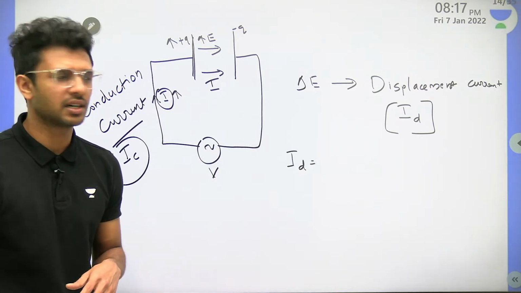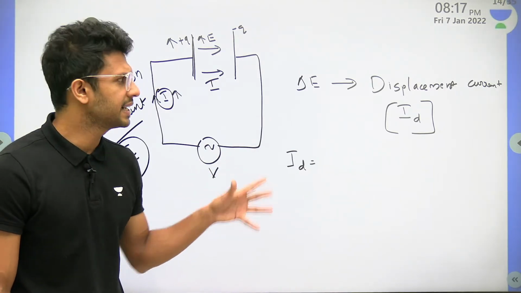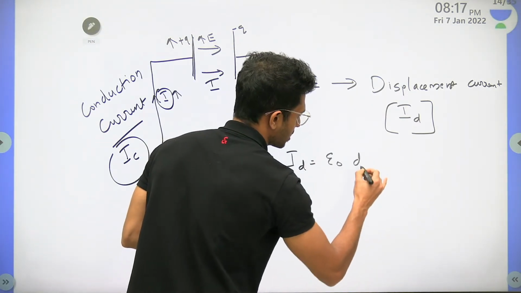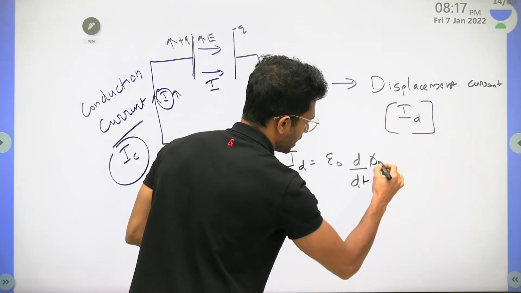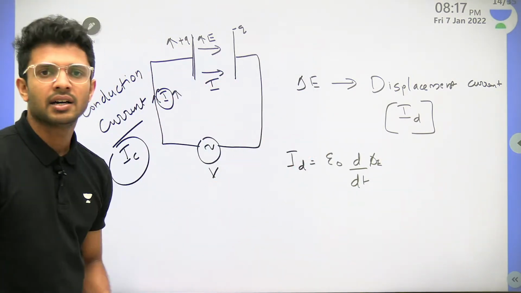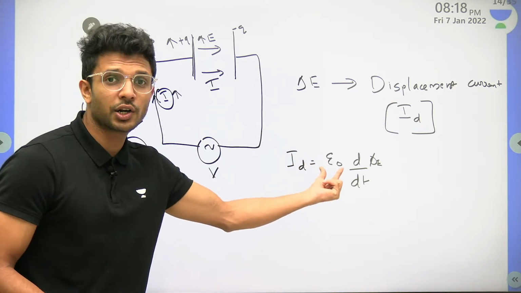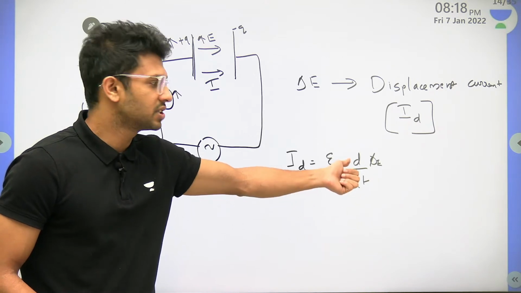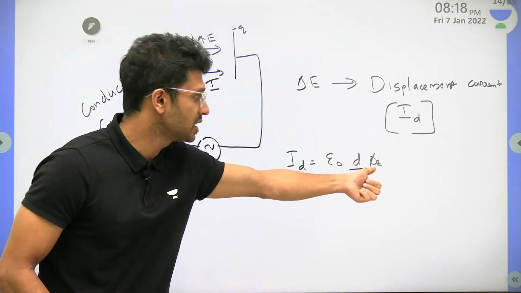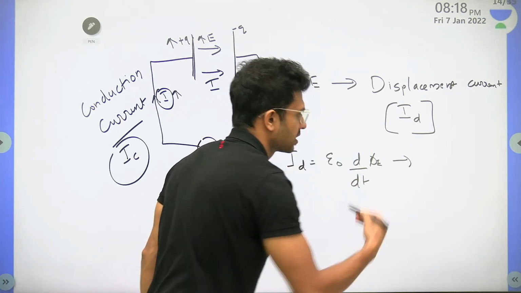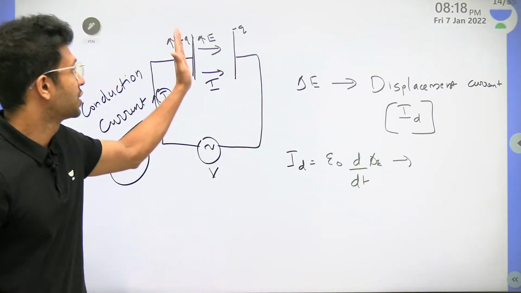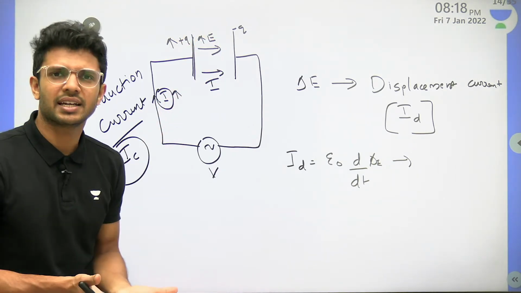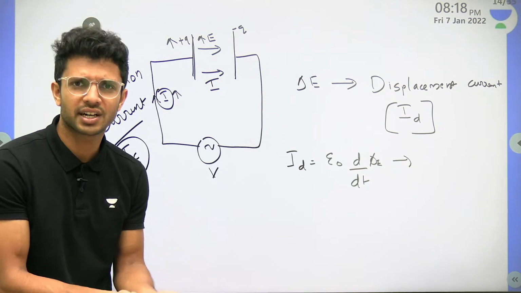Now, you need the formula for displacement current, right? Don't you all need the formula for displacement current? Yes, the formula is epsilon naught d by dt of phi e. Is there any term here which you don't know? Epsilon naught, permittivity of free space, right? D by dt, the rate at which phi e changes. What is this phi e? Electric flux, meaning the total number of electric field lines existing between this capacitor plate, that is called as electric flux, right? Total number of electric field lines.